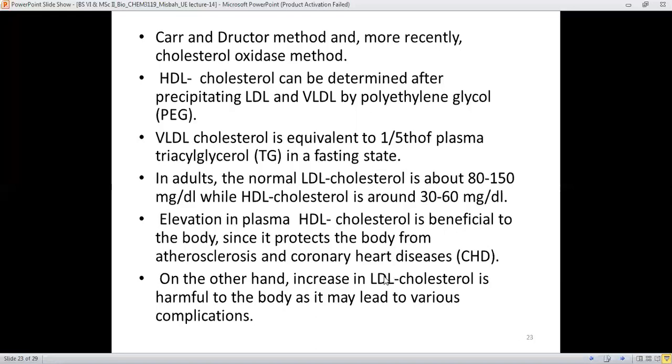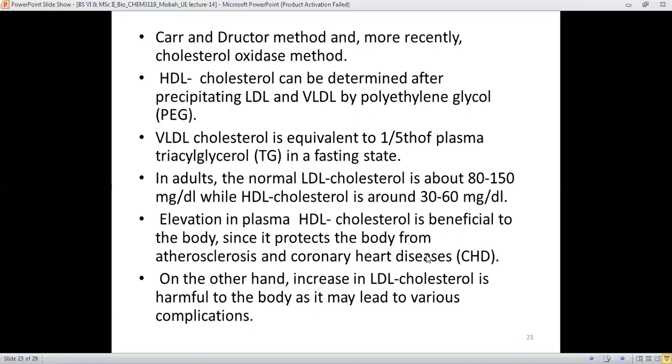In adults, the normal LDL cholesterol level is 80 to 150 milligram, while HDL cholesterol level is around 30 to 60 milligram. An elevation in plasma HDL cholesterol is beneficial to the body since it protects the body from atherosclerosis and coronary artery disease, because if HDL level is high, then LDL level is definitely low.